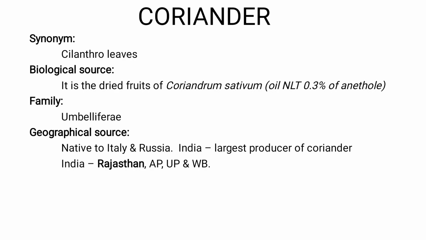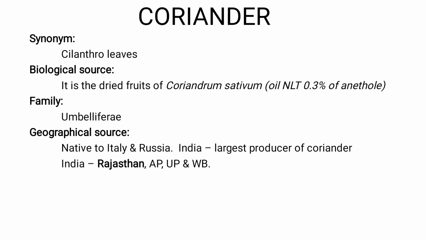And it belongs to family Umbelliferae. Since coriander fruits are in the shape of umbels, it comes under the family Umbelliferae. In general, the Umbelliferae family contains volatile oil as its chemical constituent. So if the word Umbelliferae comes, we can say two things: one, this plant contains volatile oil, and second, this plant has fruits in the shape of umbel, right?